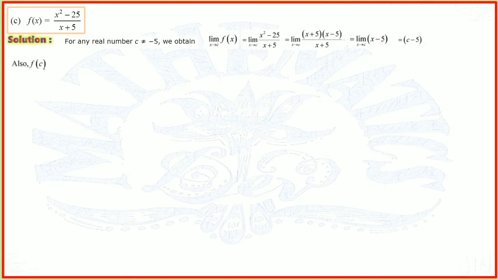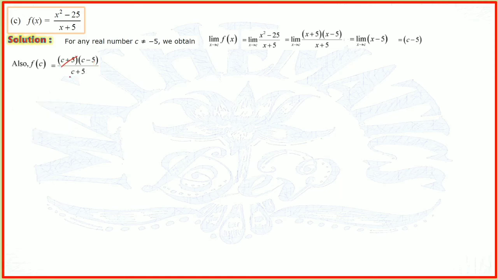Also f of c means again putting the value of x as c, so c square minus 25 upon c plus 5. So we factorize again, it is a square minus b square, then c plus 5 into c minus 5 upon c plus 5.